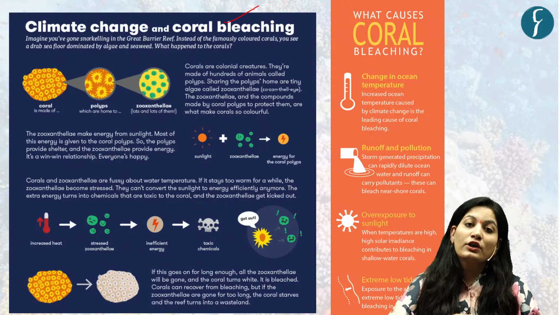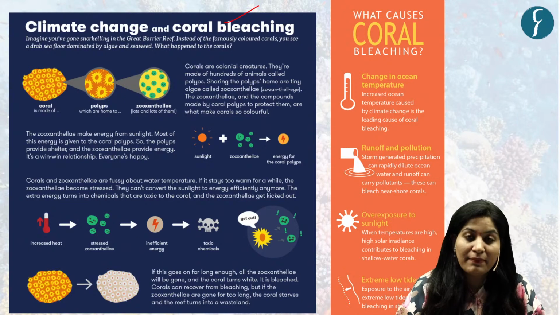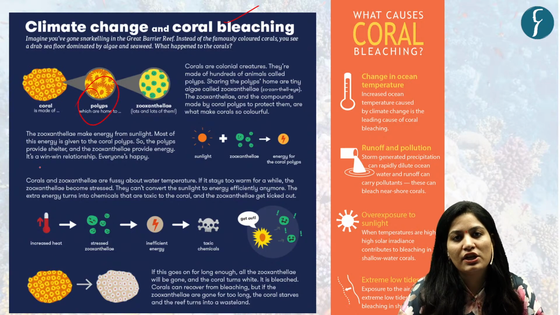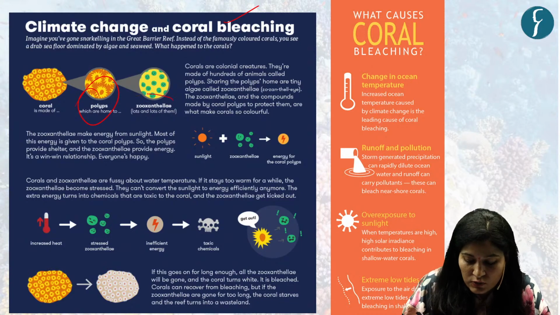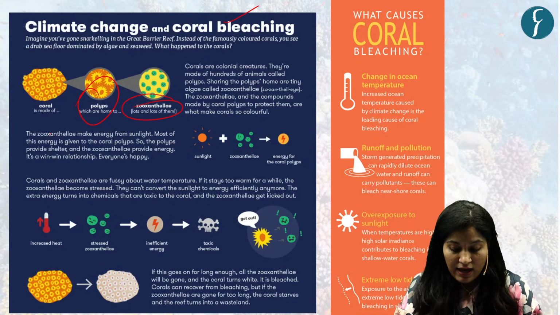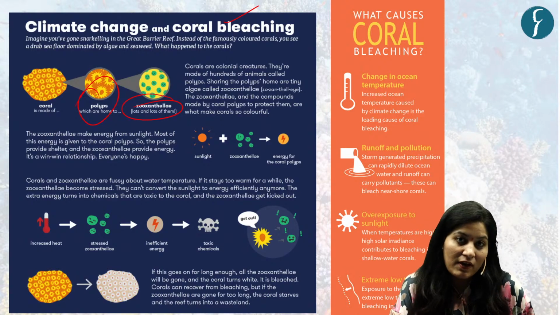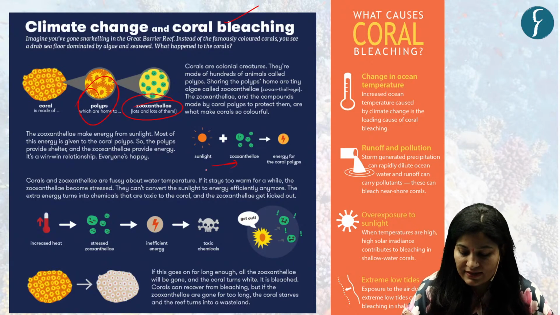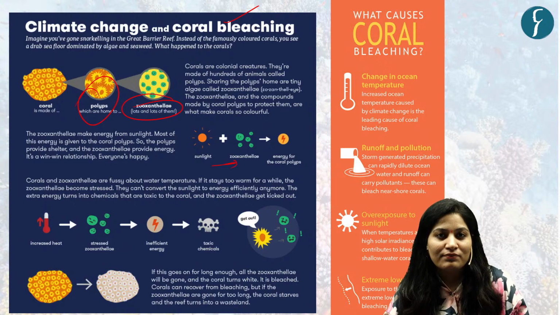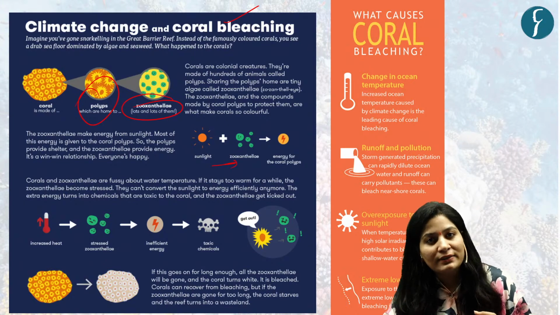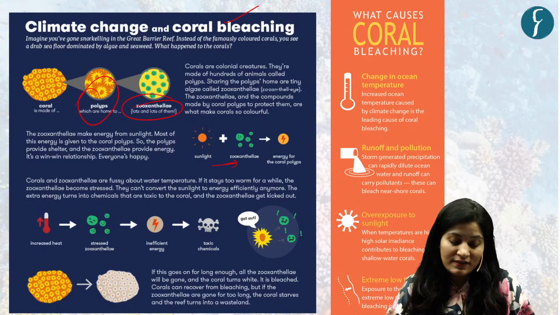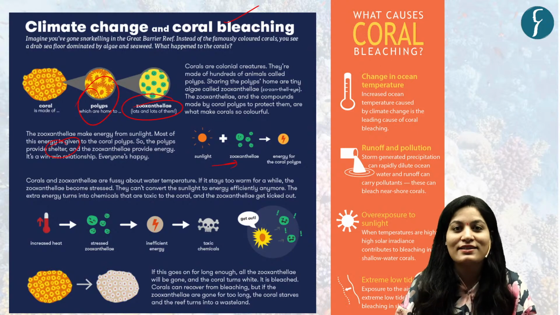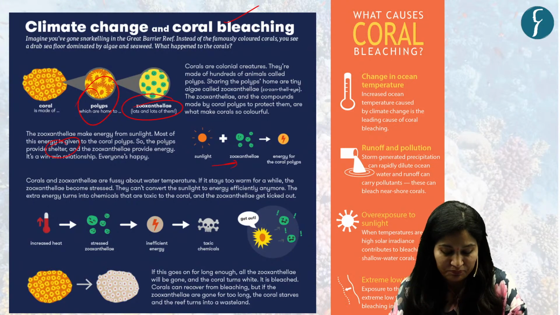See, corals are colonial creatures, and they are made up of hundreds of polyps. You can see here, and these polyps share a symbiotic relationship with zooxanthellae algae. Now, why is this a symbiotic relationship? Because this zooxanthellae makes energy from sunlight, and this energy is utilized by the coral. And what do zooxanthellae get in return? Shelter. So it's a win-win situation for both. That is why it is an example of a symbiotic relationship.